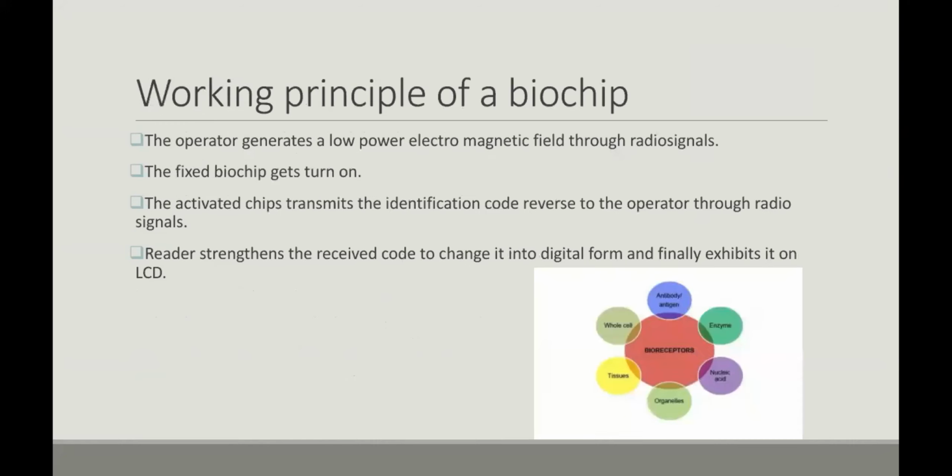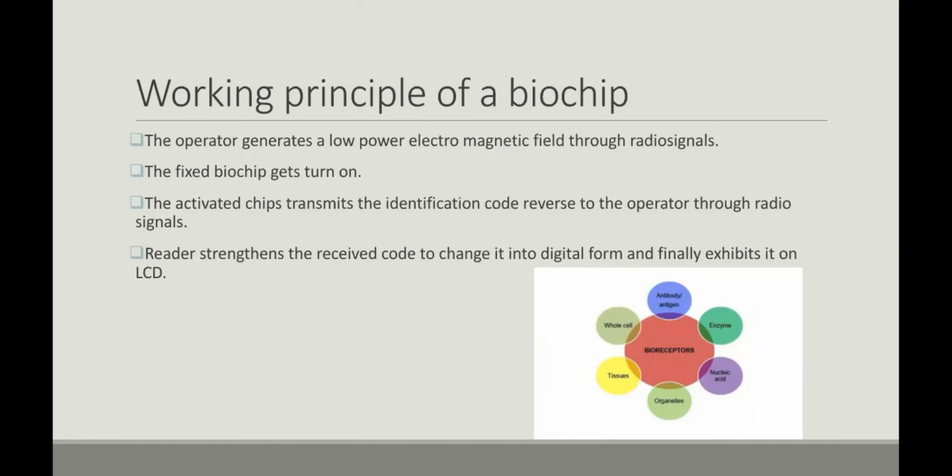As we go through the working of a biochip, the operator generates a low power electromagnetic field through radio signals. Then the biochip can be fixed, and the activated chip can identify the operator and respond to the radio signals. Finally, the signals can be received and changed into digital form by the LCD.